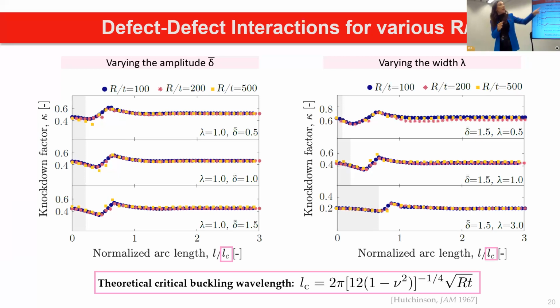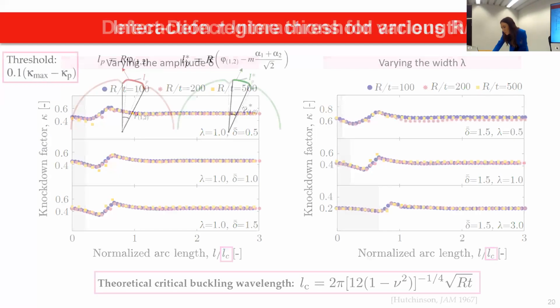And this is very important to see that it is happening also when we change the width. So that was one very important finding, to see that indeed this theoretical critical buckling wavelength plays a role in our results. And also the gray areas, just for us to understand a little bit better, is where the defects overlap. I just highlighted it to show that here we have something like one dimple imperfection, while then it's like two mostly more independent defects.